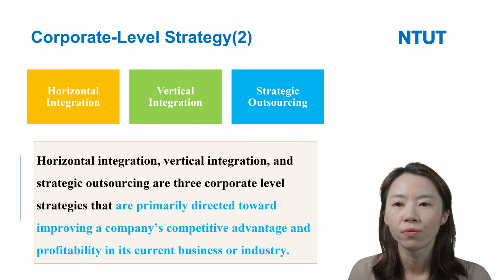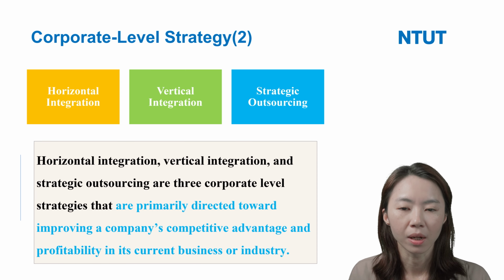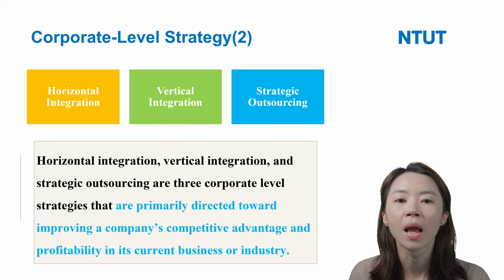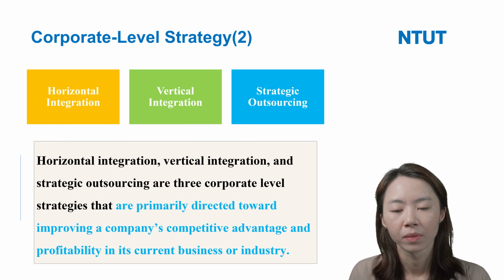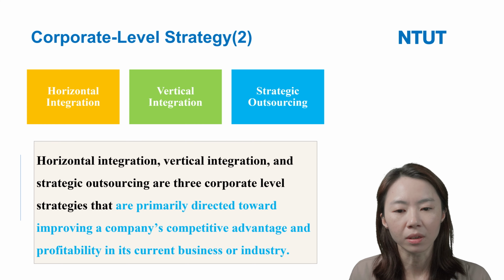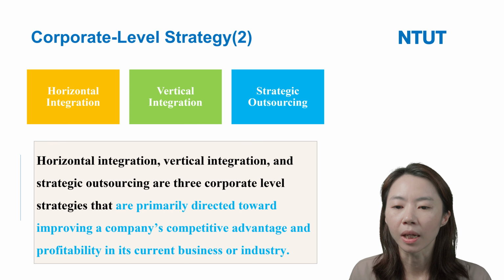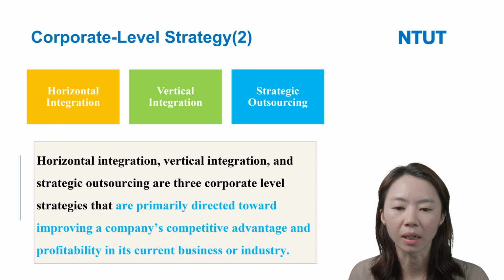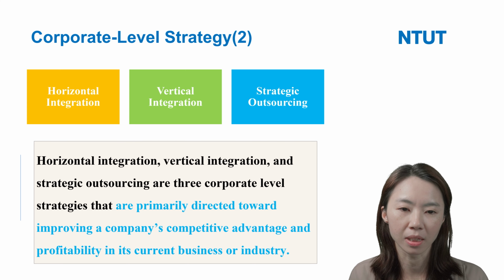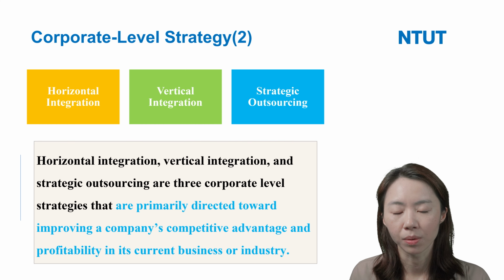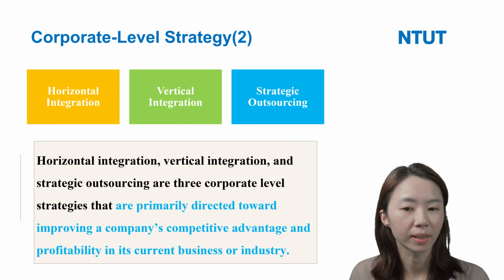For corporate level strategy, there are three types: horizontal integration, vertical integration, and strategic outsourcing. These strategies are primarily directed toward improving a company's competitive advantage and profitability in its current business or industry. Later, I will introduce the three types in detail.